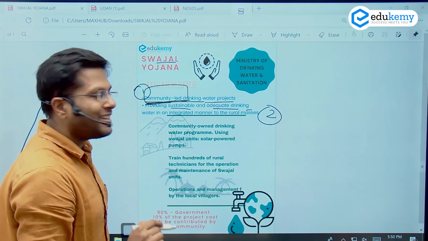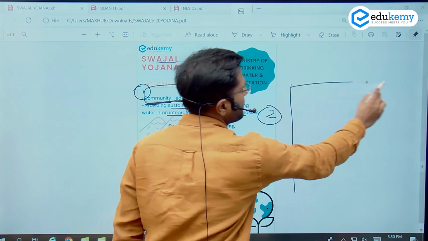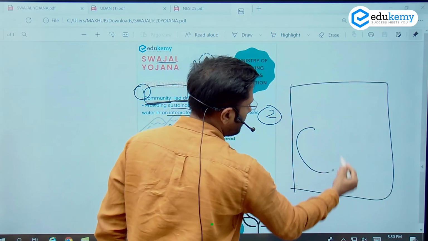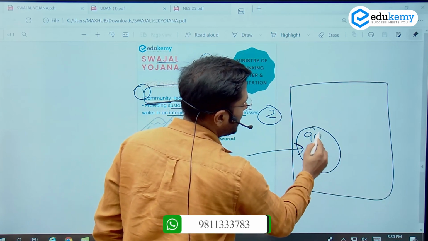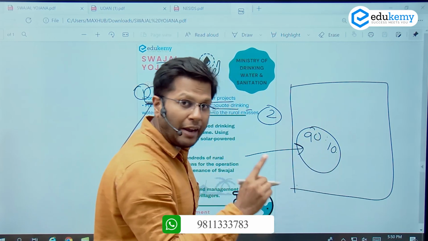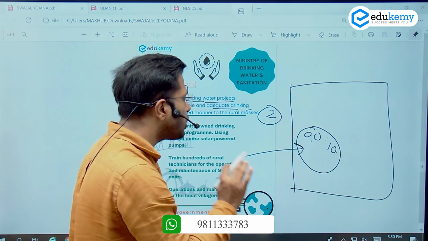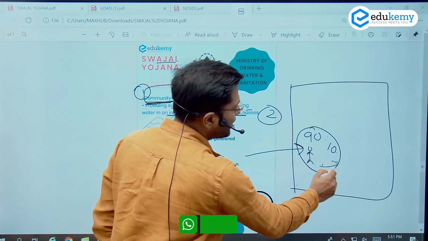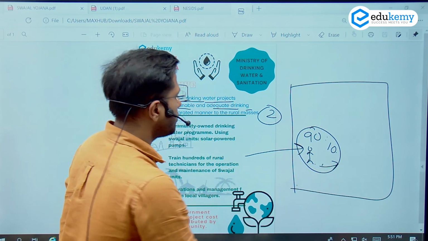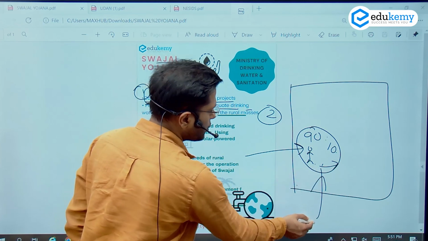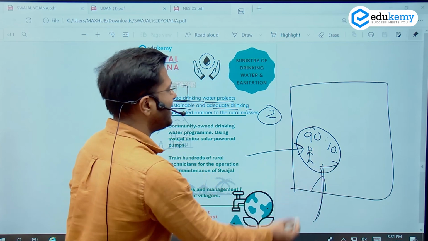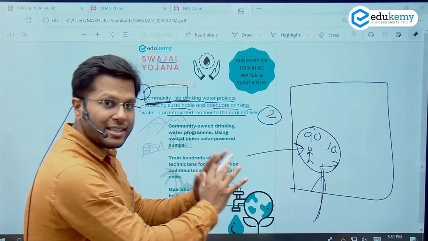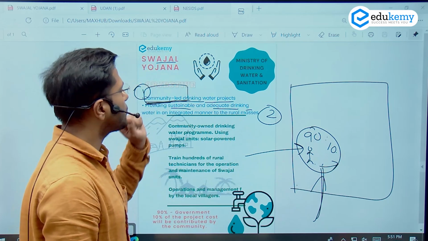So the main idea here is to install an ecosystem. Sometimes the government will be giving some provisions. Government will be giving 90% provisions. 10% people have to collect amongst themselves, form a self-help group, and somebody of them will also be running this facility so that there is tapped drinking water connection to people, right? So what will they use? They might use bore wells, solar-driven bore wells, and they will be able to extract water. So this is how the main idea has been to initiate the Swajal Yojana.